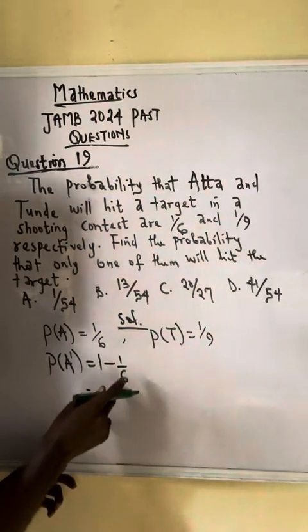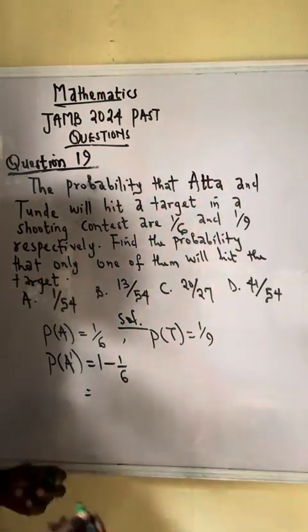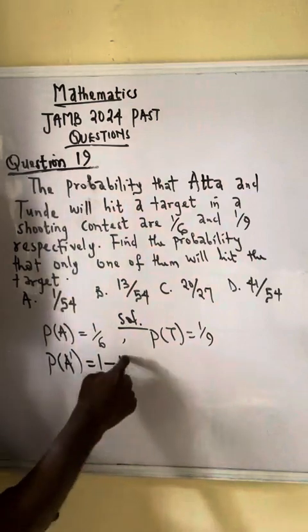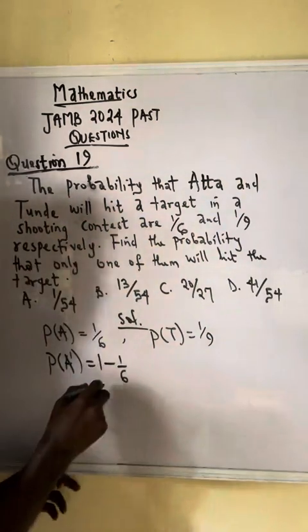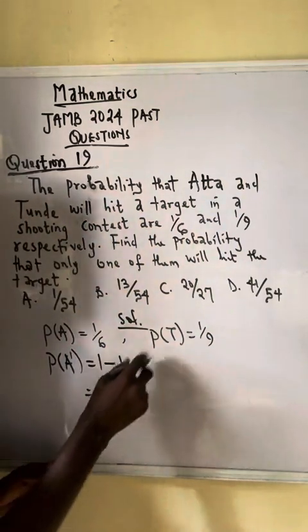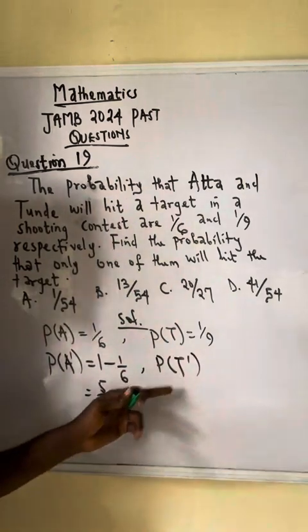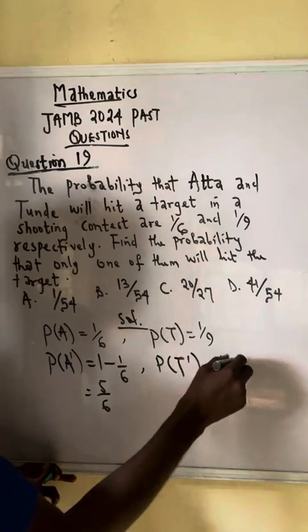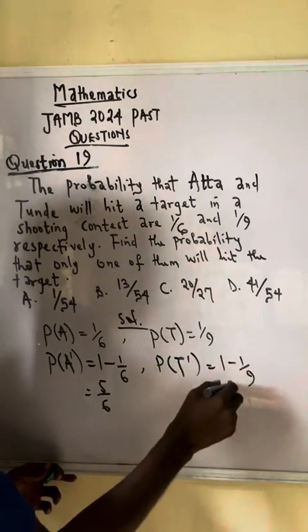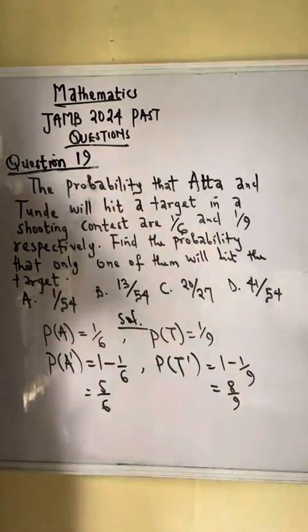Subtracting 1/6 from 1 is not a problem. Just say 6 minus 1, that'll give you 5. So I will have 5/6. Similarly, do the same thing for the probability that Tunde will fail. That's P of T prime. So that's 1 minus 1/9, which will give me 8/9 by applying the same principle.